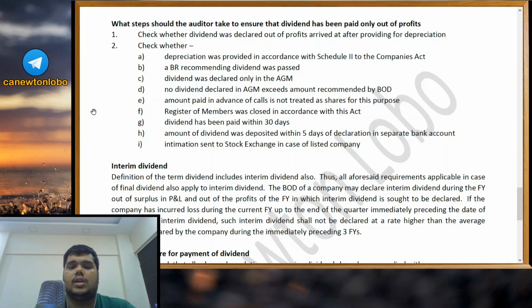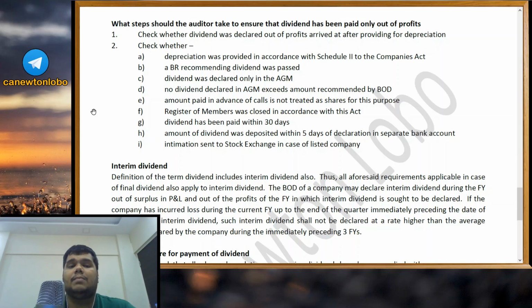Register of members was closed in accordance with this Act. Dividend has been paid within 30 days. Amount of dividend was deposited within 5 days of declaration in a separate bank account. This is to be done in a scheduled bank. And intimation has been sent to the stock exchange in case of a listed company.